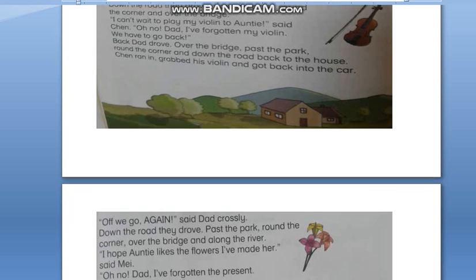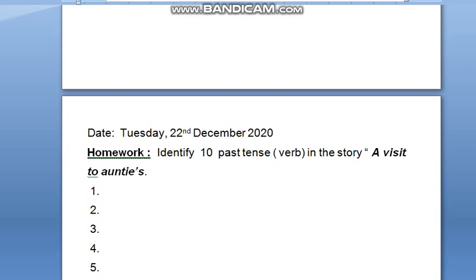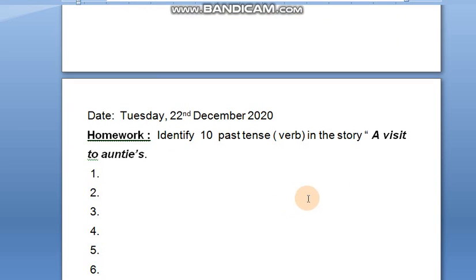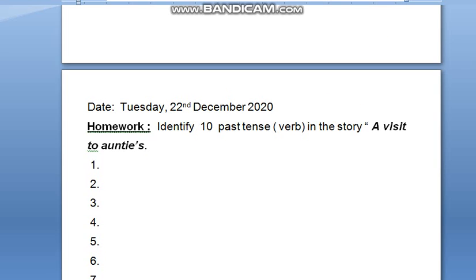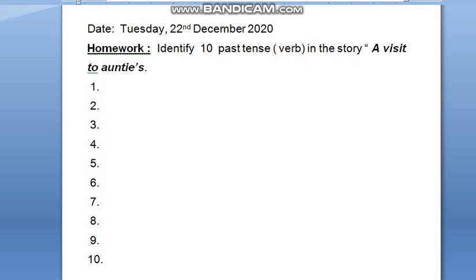So here is your homework today. You are going to identify 10 past tense verbs from the story. I already told you what the past tense verbs are here. So what you are going to do is just write them in your reading comprehension copybook, and follow this format.